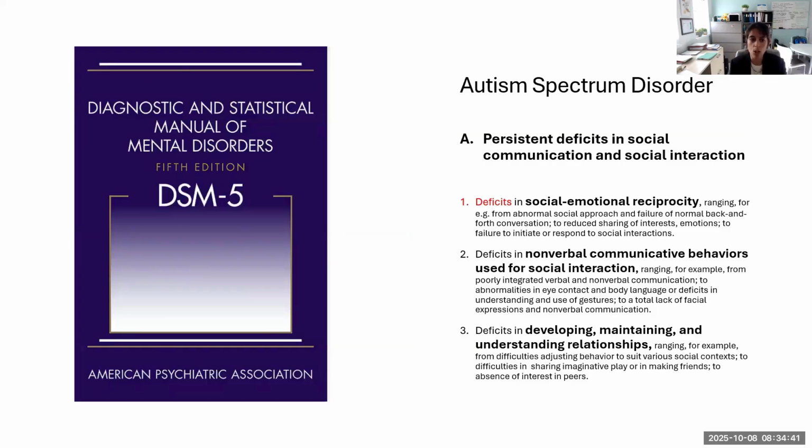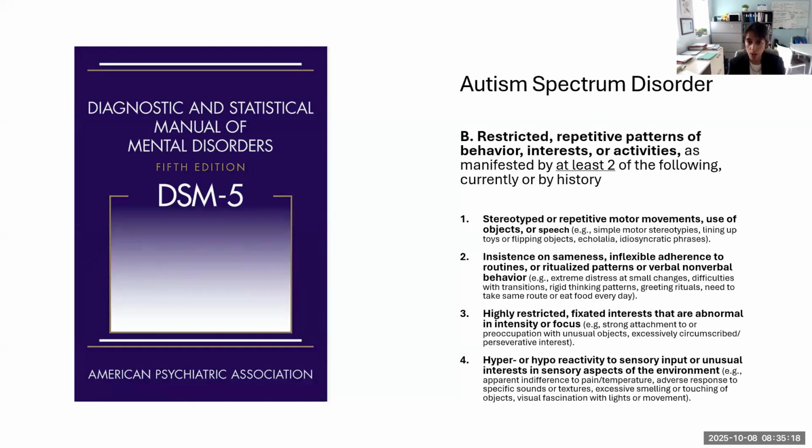But the diagnosis of autism is a clinical diagnosis, and for that, we use the DSM-5 criteria that came out in 2013. I'm talking about children here, so for a child to meet criteria for a diagnosis of autism, they need to have all three A criteria. All the three A criteria talk about persistent deficits in social communication and social interaction, and these include deficits in social emotional reciprocity, deficits in nonverbal communicative behaviors used for social interaction, and then deficits in developing, maintaining, and understanding relationships.